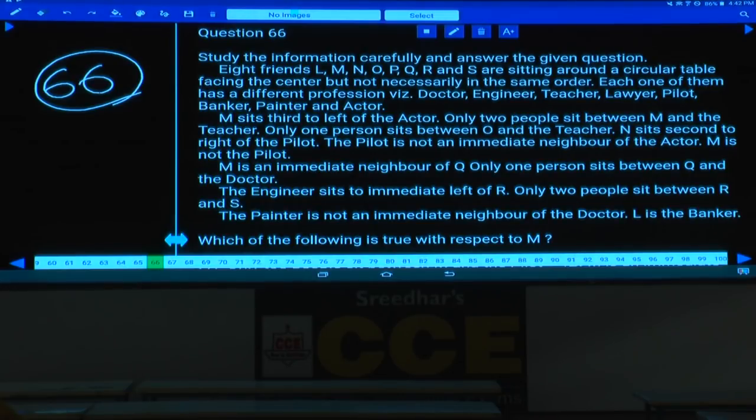Question number 66 to 70. Eight friends, L, M, N, O, P, Q, R, and S are seated around a circular table facing the center, but not necessarily in the same order, and each one of them has a different profession. What are the professions here? Doctor, engineer, teacher, lawyer, pilot, banker, painter, and actor, isn't it?